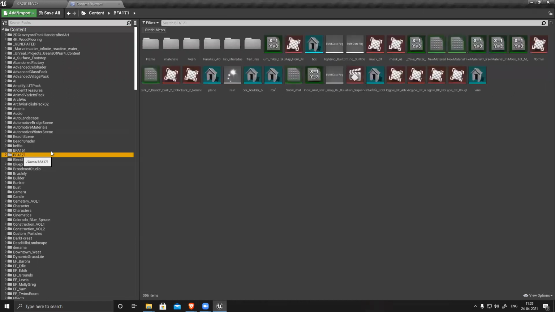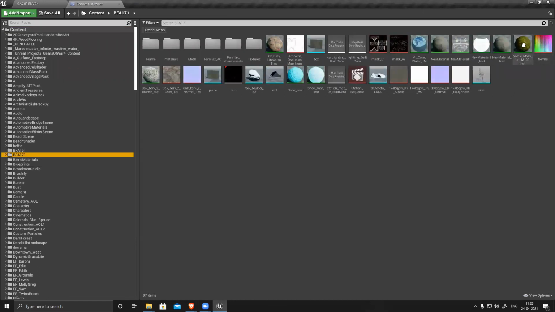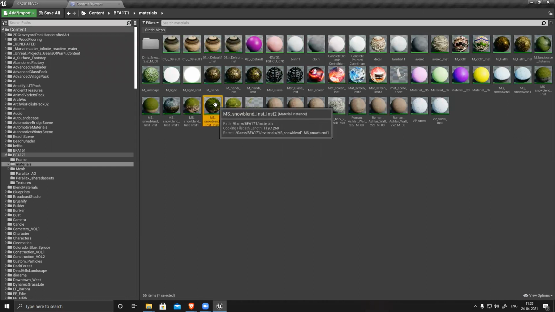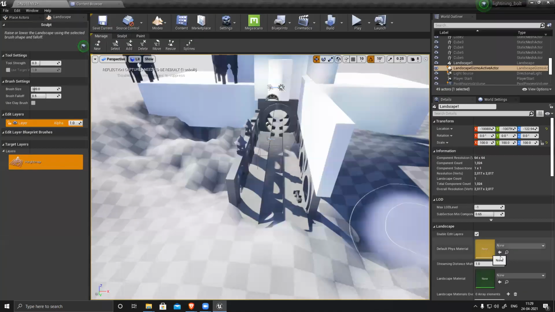And where is my landscape material? Yeah, this one. Landscape material assignment.